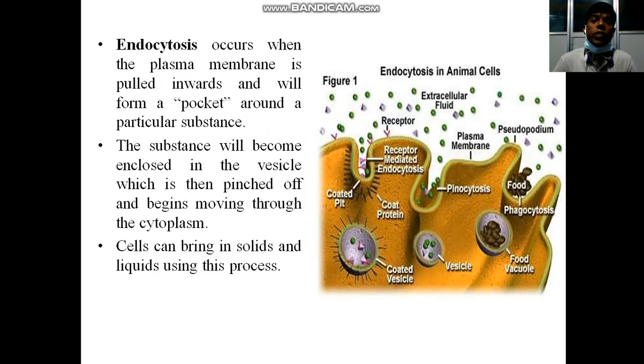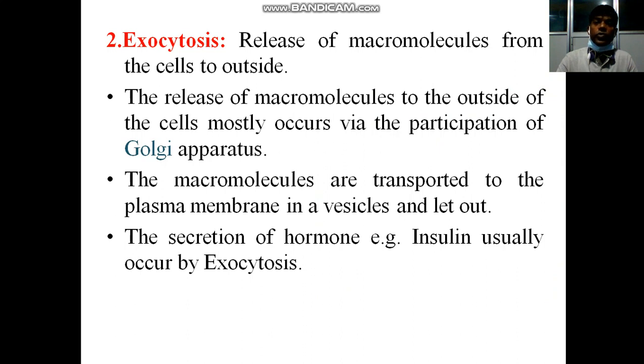Endocytosis occurs when the plasma membrane is pulled inward and will form a pocket around a particular substance. The substance will become enclosed in the vesicle, which is then pinched off and begins moving through the cytoplasm. Cells can bring in solids and liquids using the process.